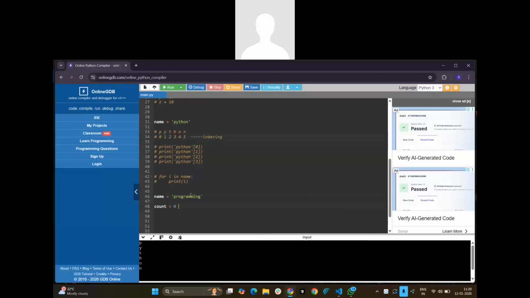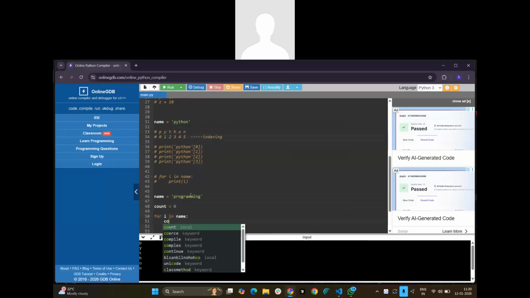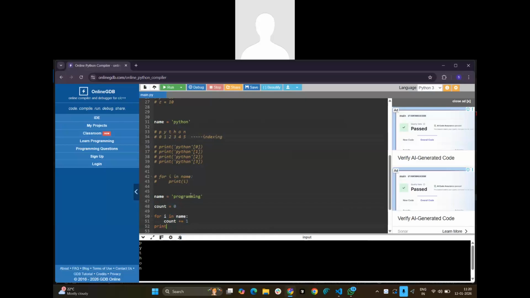So this is already right? For i in range, range is not required here. For i in name, and for every count less or equal to 1. What are we going to get now?